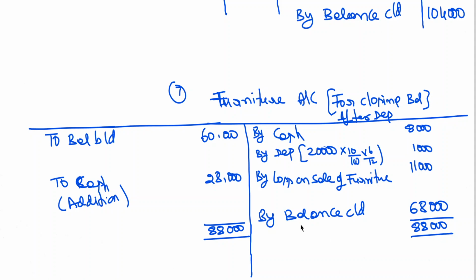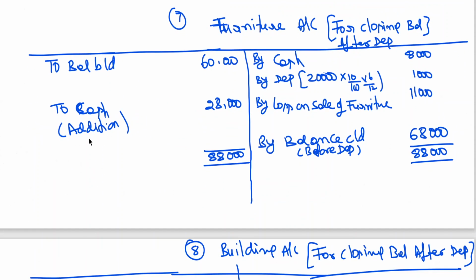This 68,000 is before depreciation. This is going to be your balancing figure. Why am I splitting it? If I don't split it, you won't get what the addition is. So to avoid confusion, I am writing it separately.